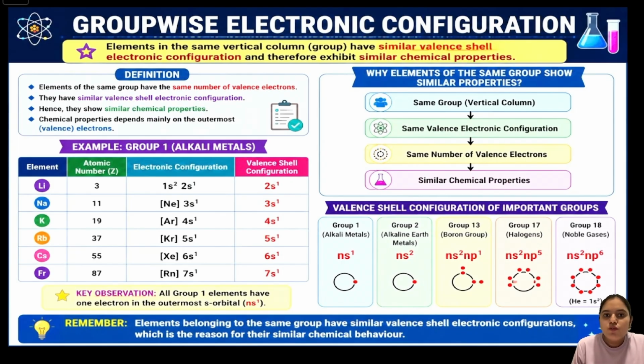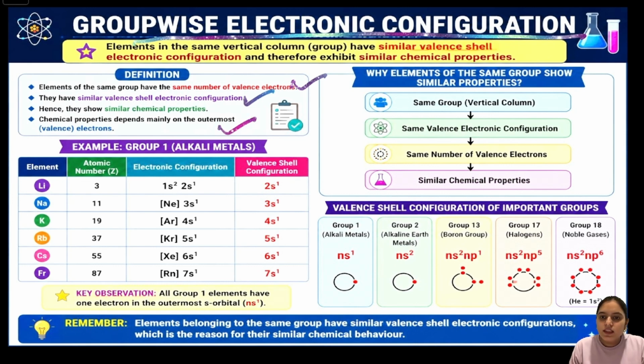Now let's understand one of the most important concepts of the periodic table, that is group-wise electronic configuration. As we already know, the vertical columns in the modern periodic table are called groups. There are a total of 18 groups and the elements present in the same group show similar chemical properties. But why do they behave similarly? The reason is simple. Elements of the same group have the same number of valence electrons. Because of this, they have a similar valence shell electronic configuration. And since chemical properties mainly depend on the outermost electrons, they show similar chemical behavior.